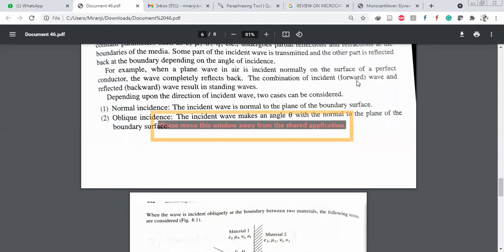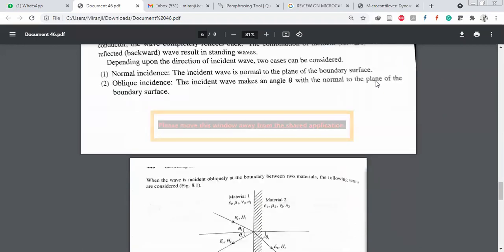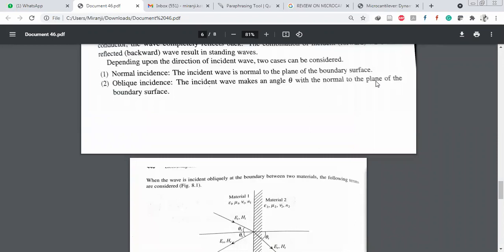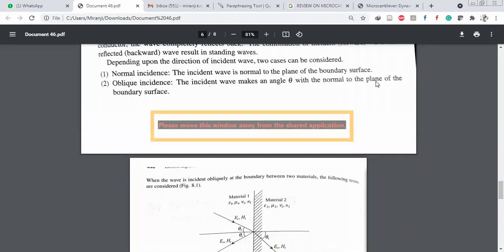Depending upon the direction of the incident wave, two cases are considered. What are they? Normal incidence and oblique incidence. Normal incidence means the incident wave is normal to the plane of the boundary surface, and oblique incidence means the incident wave makes an angle theta with the normal to the plane of the boundary surface.